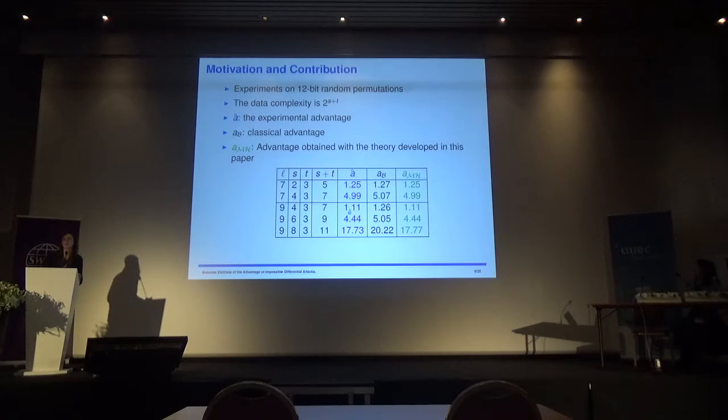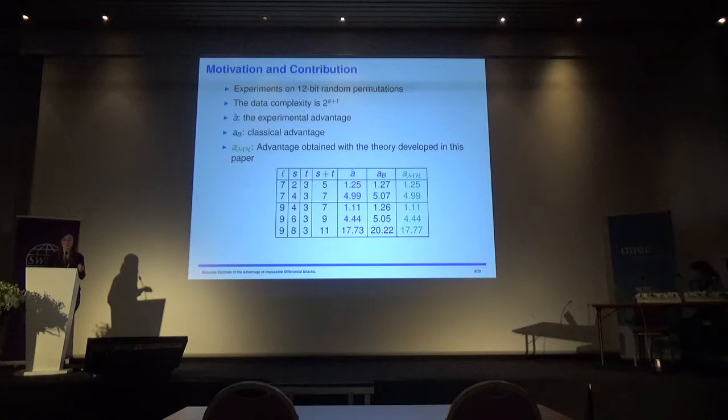Céline made a lot of experiments because she wanted to show that this approximation is actually not very accurate. She did experiments on 2 to the 26 random permutations, using a PRNG to generate them.